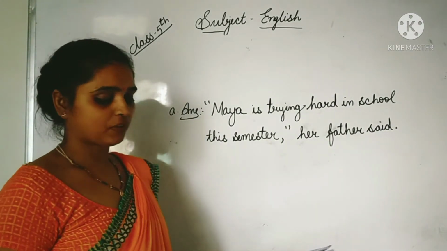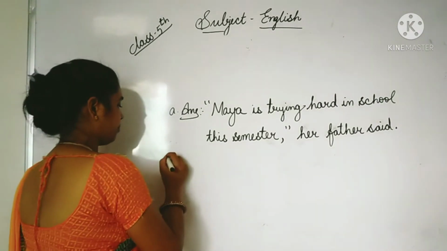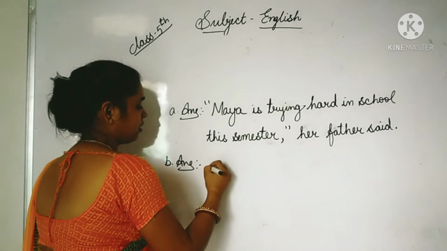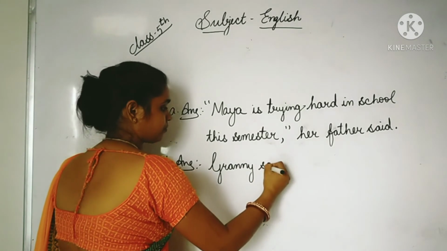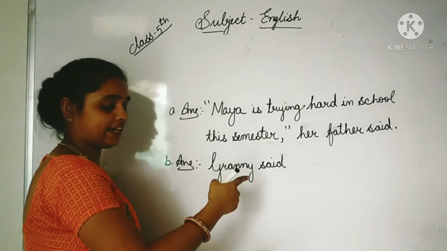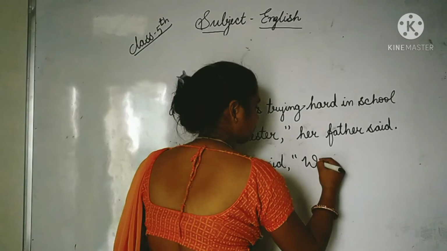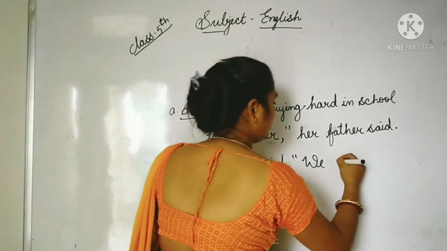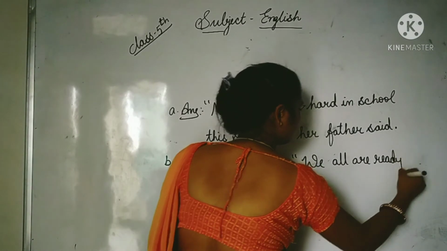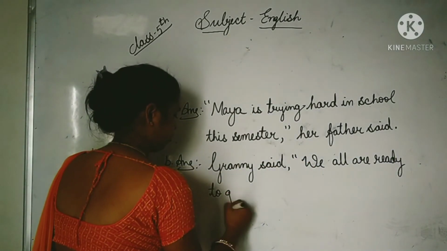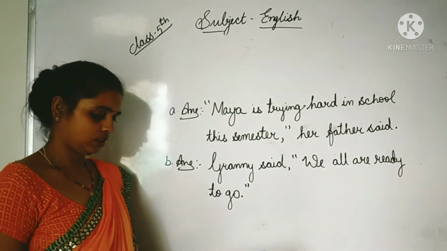Next, question B. Granny said we all are ready to go. Now, answer B. Granny, G will be capital. Granny said. After this, we will put a comma here. Open with the inverted comma. We, capital letter W. We all are ready to go. Full stop here. Close with the inverted comma.